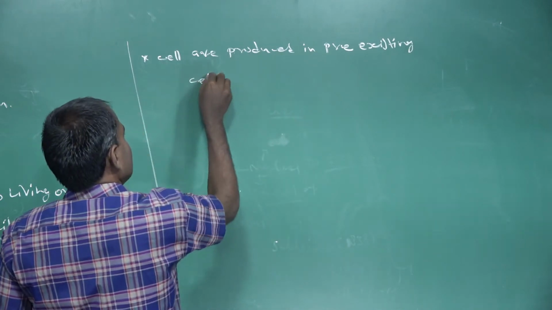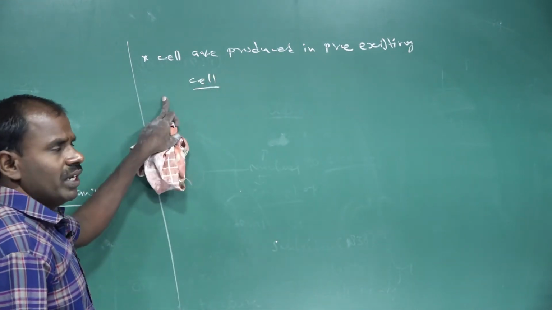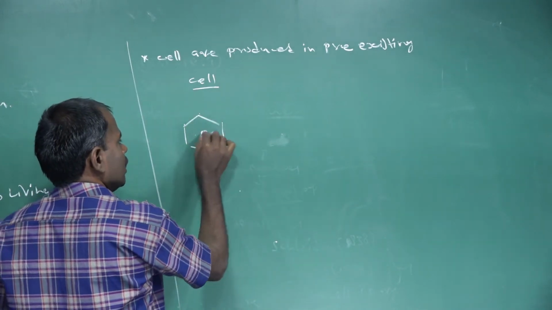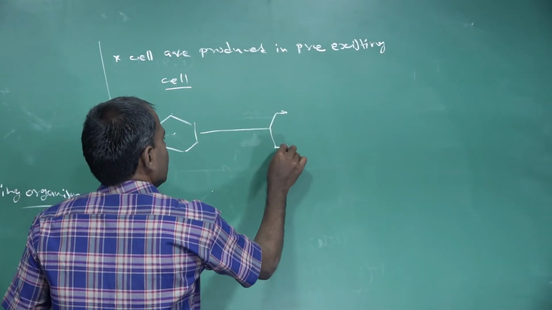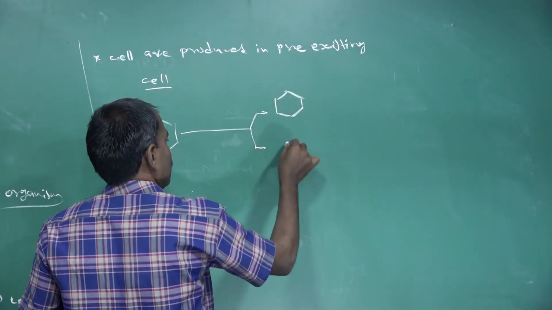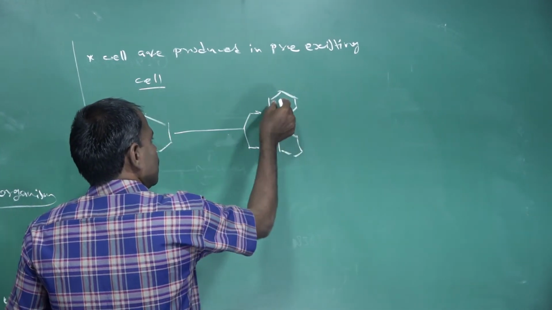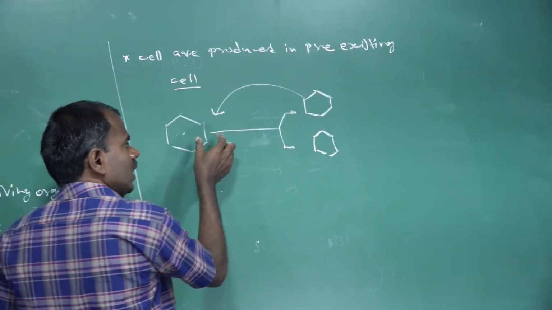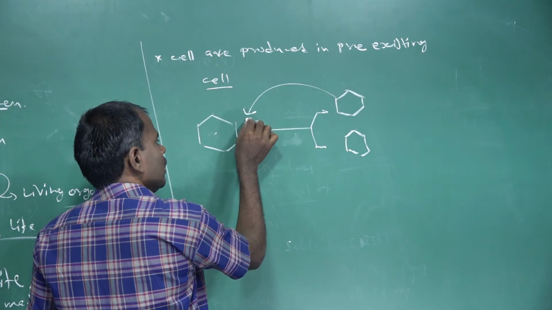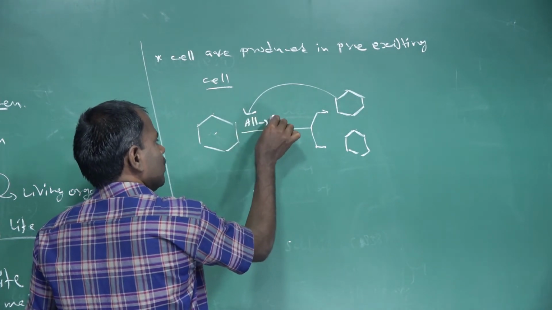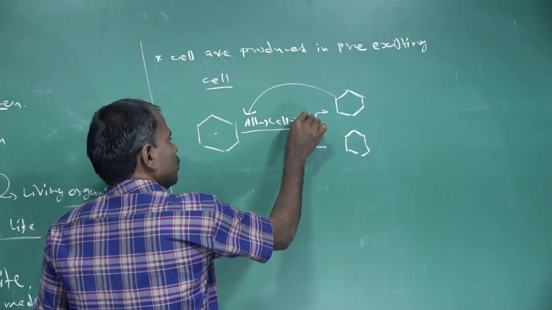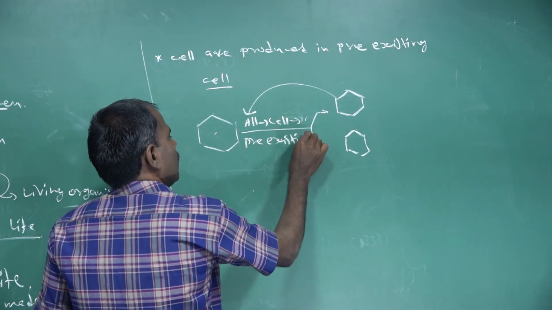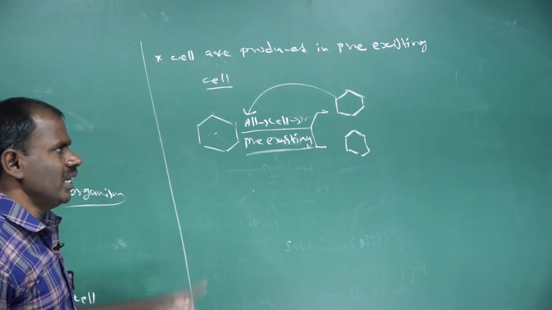The cells are formed from pre-existing cells. These are parental cells, and parental cells produce daughter cells. All cells are made up of cells, and new cells are produced from pre-existing ones.